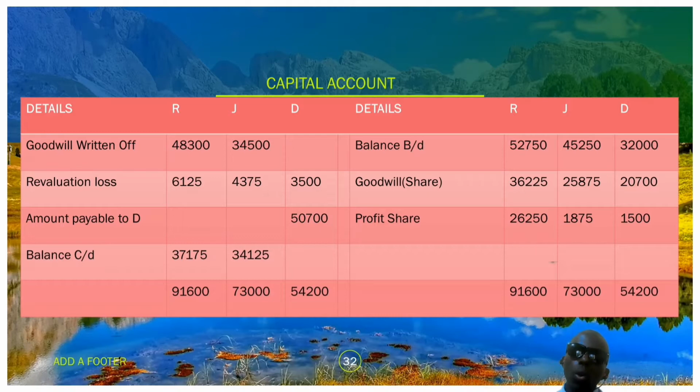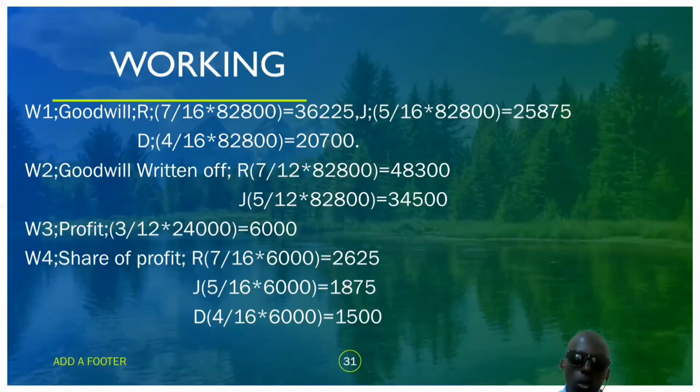Concerning the goodwill, remember it should be shared among the three partners using the ratio. This is working one. We share the goodwill: R will get 7/16 times 82,800, that is 36,225. J will get 5/16 times 82,800, that is 25,875, and D will get 4/16 times 82,800, that is 20,700.